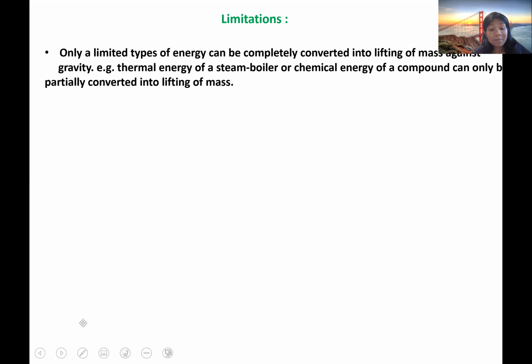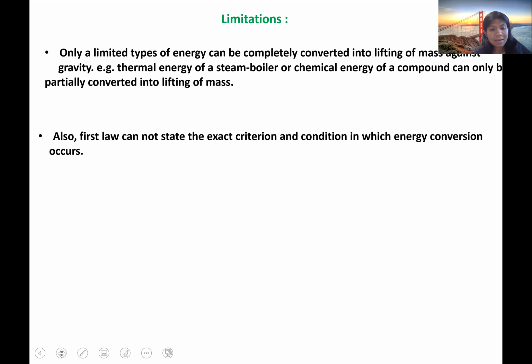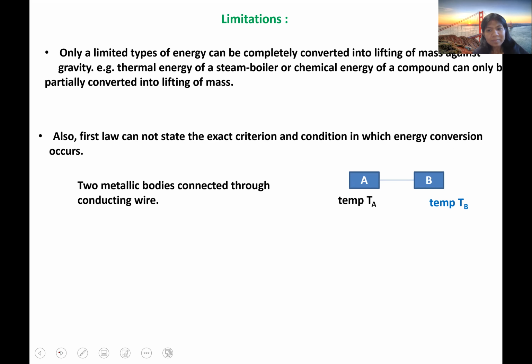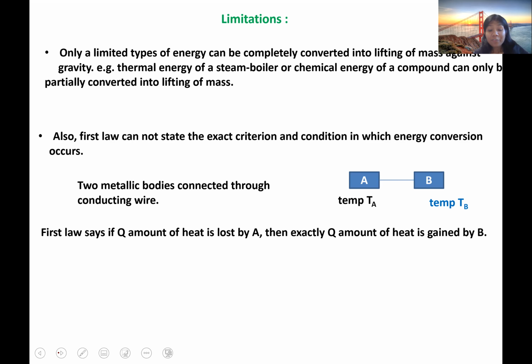Let me discuss this mathematically so you can easily understand. Let's take two metal bodies connected by a conducting wire. A has a temperature of TA and B has a temperature of TB. The first law says that if q amount of heat is lost by A, then exactly q amount of heat is gained by B.